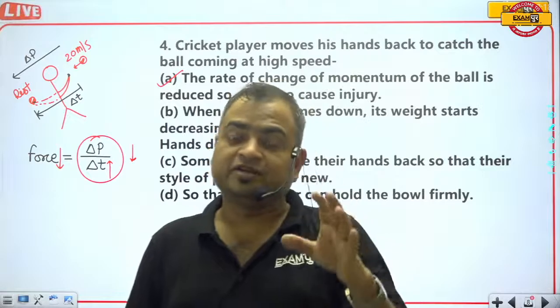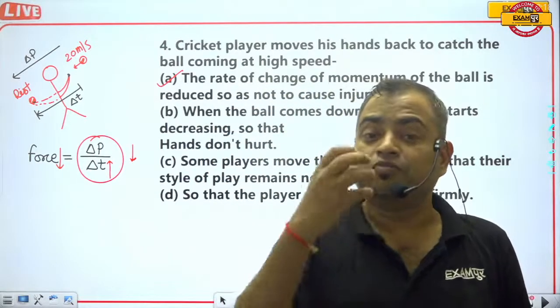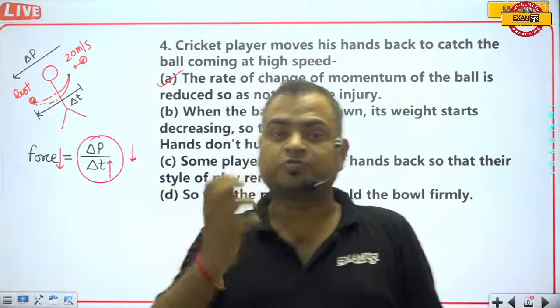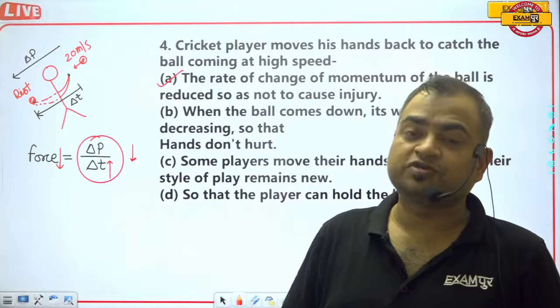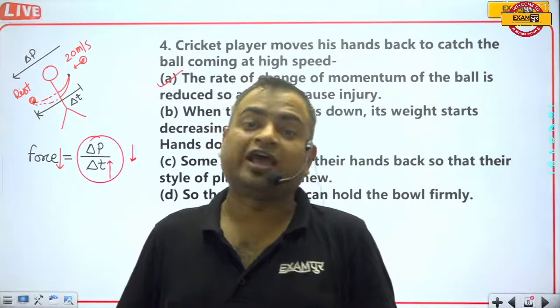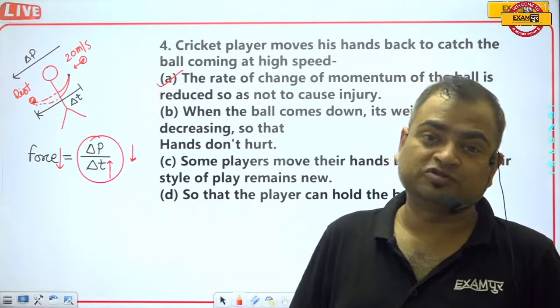But in multiple choice questions you will have to select the most appropriate answer. Yes, the first option may be correct, but if the second option is more accurate, then you will have to choose the second option.